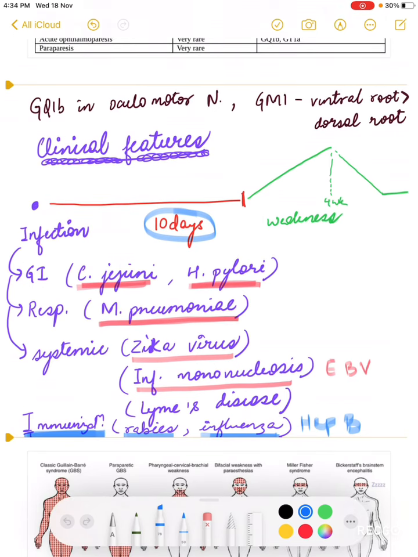Now the weakness occurs. It is important that in AIDP, or let us say in Guillain-Barré syndrome, this weakness reaches its height, its nadir, in 4 weeks. This 4 weeks is a very important time to remember. In 4 weeks it will reach its nadir, and then the weakness will slowly improve. If this time is more, then it is no longer acute inflammatory demyelinating polyneuropathy. It then becomes CIDP. So it is important that in most cases of Guillain-Barré syndrome, the weakness reaches its maximum peak in 4 weeks.